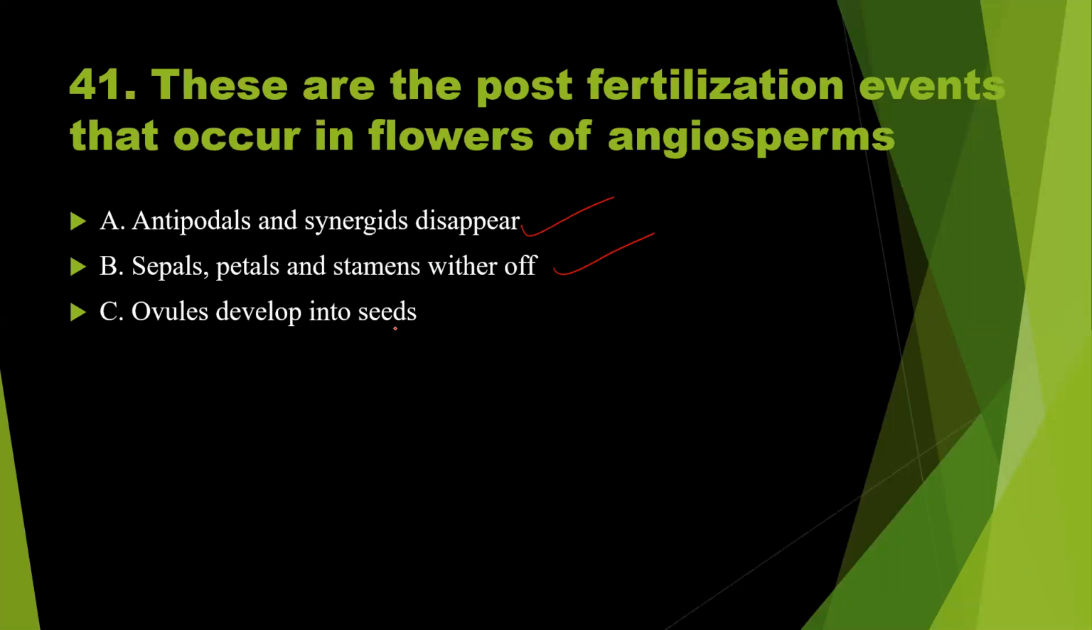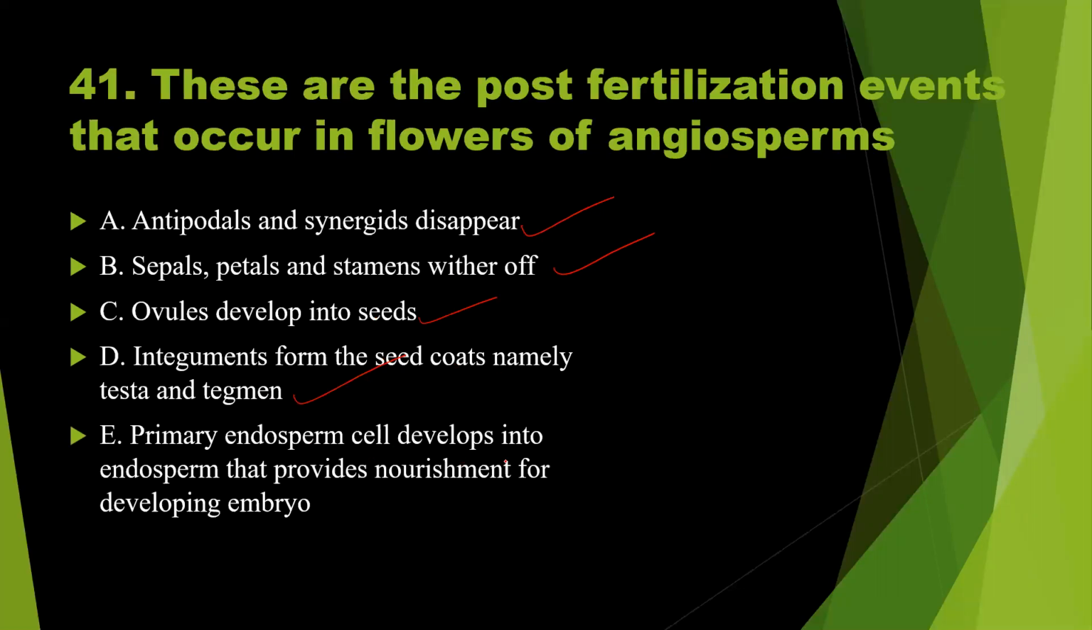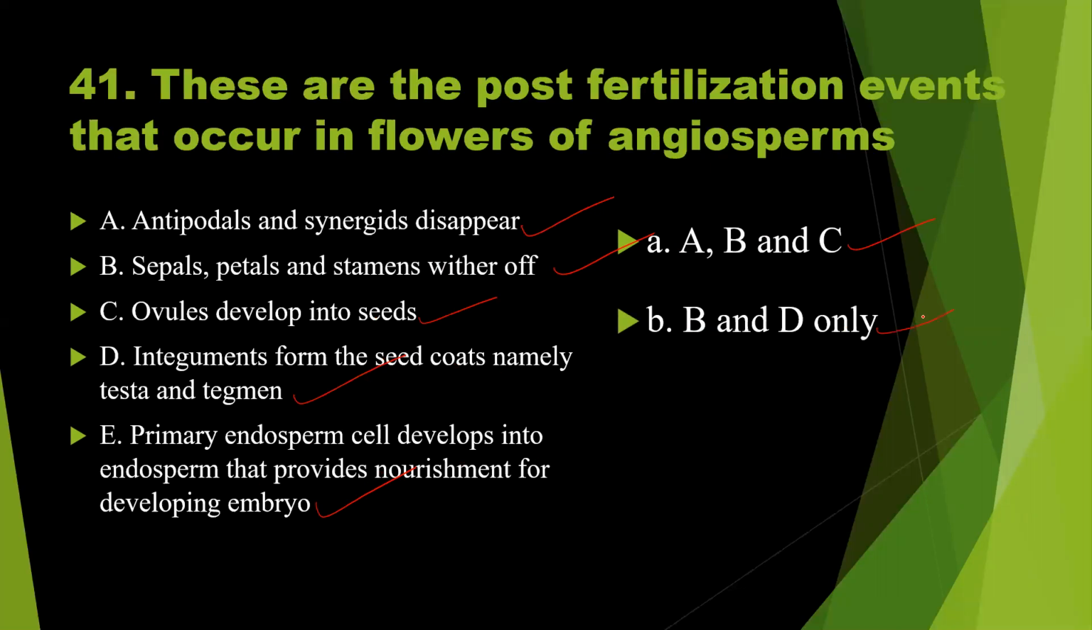Ovules develop into seeds. Of course, that is true. Integuments form the seed coats, namely outer testa, inner tegmen. That is also right. Primary endosperm develops into endosperm that provides nourishment to the developing embryo. Yes, of course, this is also right. So A correct, B correct, C correct. This option is correct, but we should search for the other options. B, D correct.